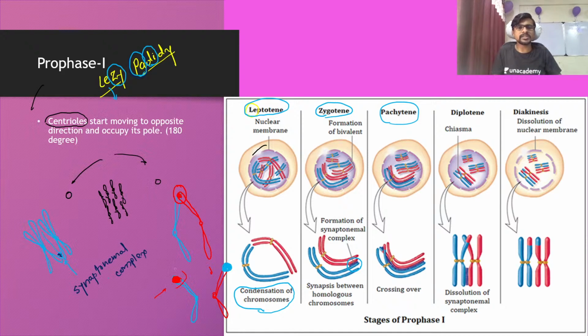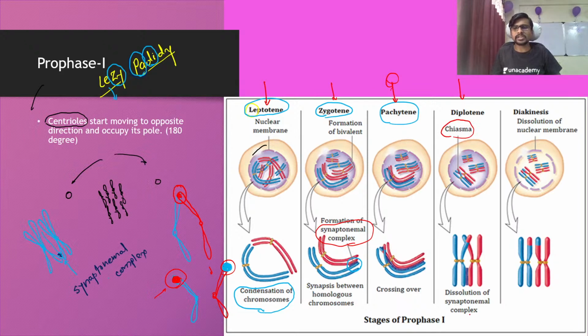color. Okay, so this is nothing but the crossing over, the mixing of a chromosome, or what we call it, the sharing of a chromosome or the exchange of a chromosome is called the crossing over, which is happening inside of the packaging. So please keep in mind that the condensation and the coming closer of a chromosome happens inside of the leptotene. So in the zygotene, synaptonemal complex can appear in the packaging. So this crossing over will start in the diplotene. So the crossing over ends, and only the chiasma you can see.